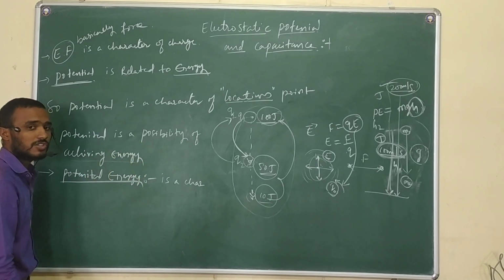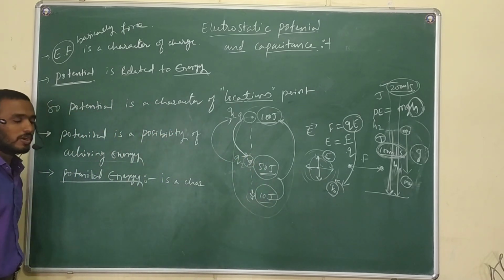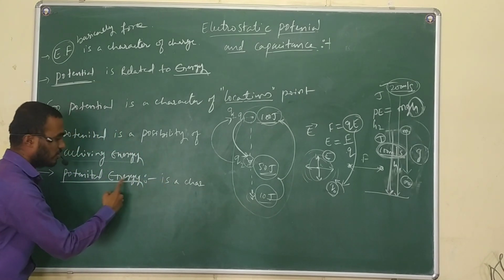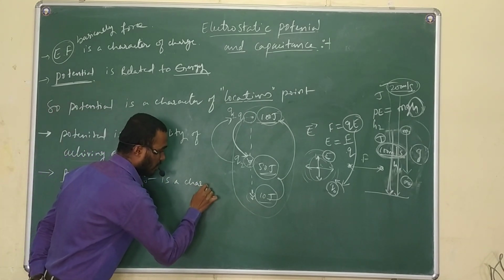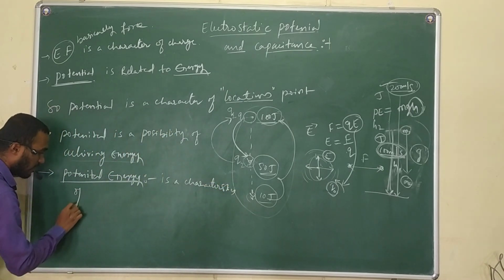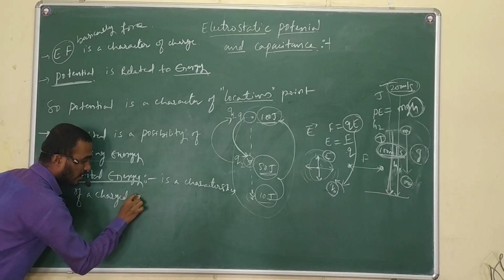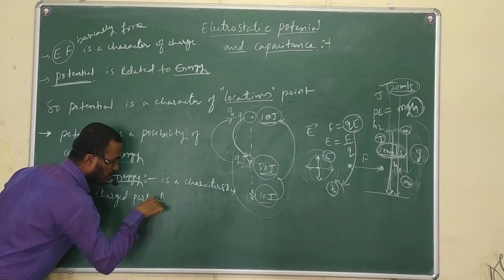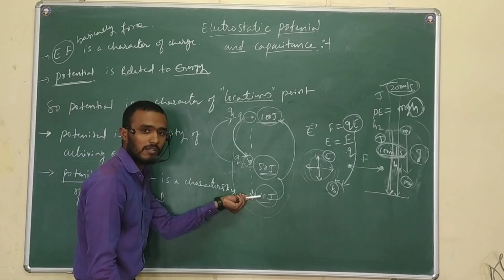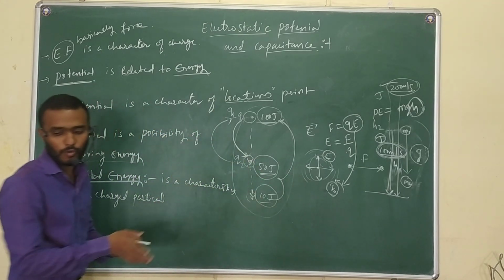How will it achieve? On shifting the charge from one point to another point. Like that, potential energy is a characteristic of a charged particle while moving from one point to another point.